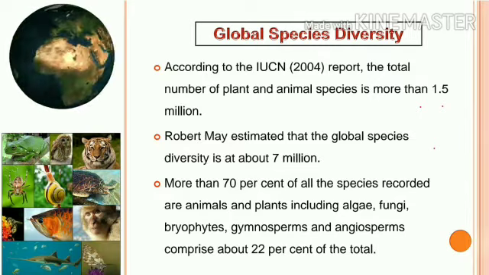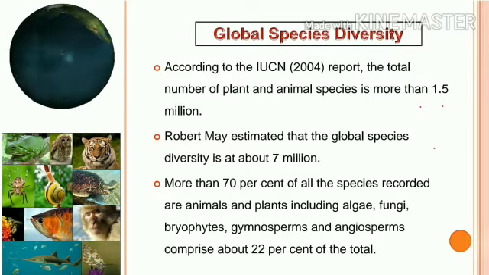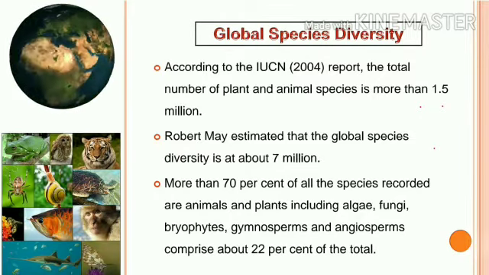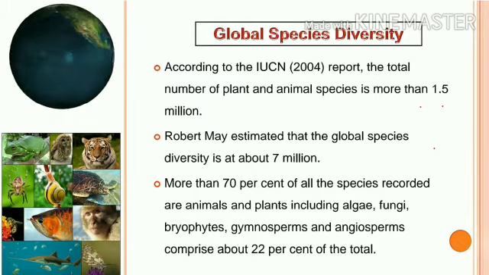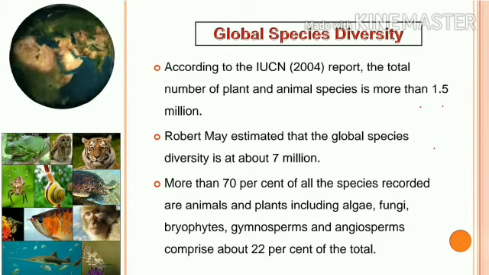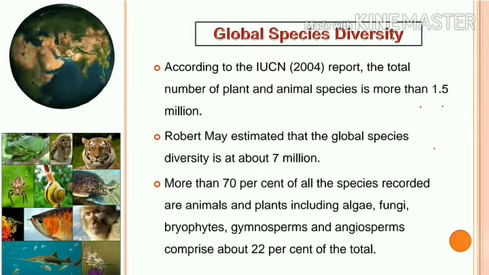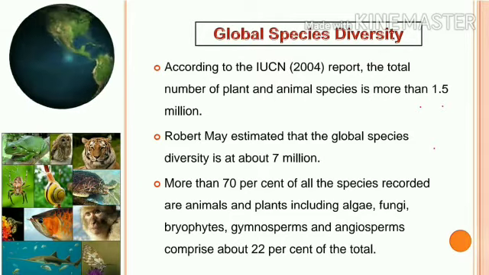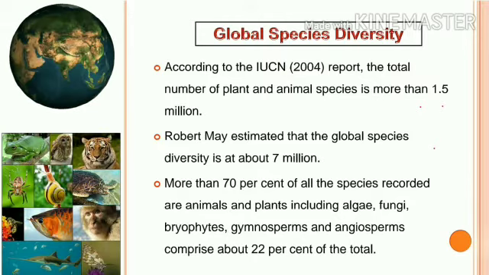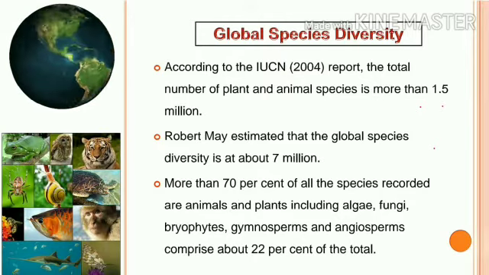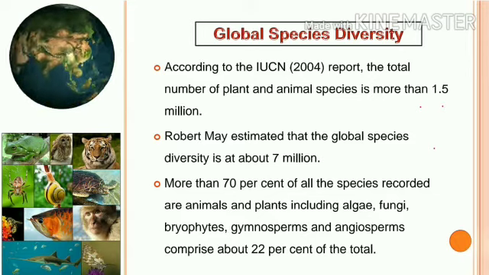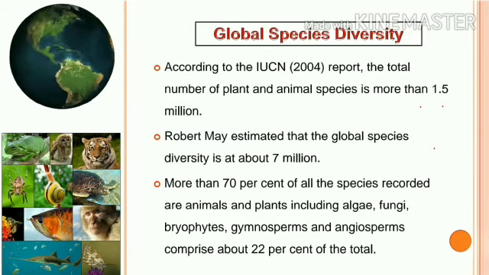According to the IUCN 2004 report, the total plant and animal species on the earth is 1.5 million. Now, in the 2011 report of IUCN, they told about 8.7 million plant and animal species across the globe.